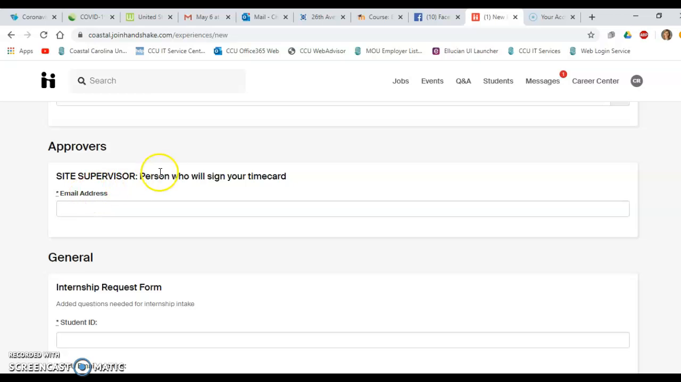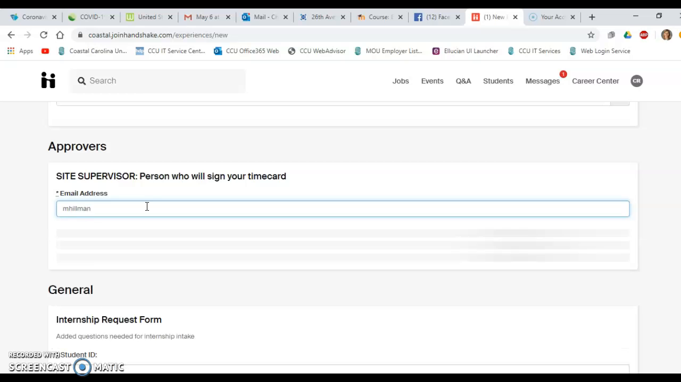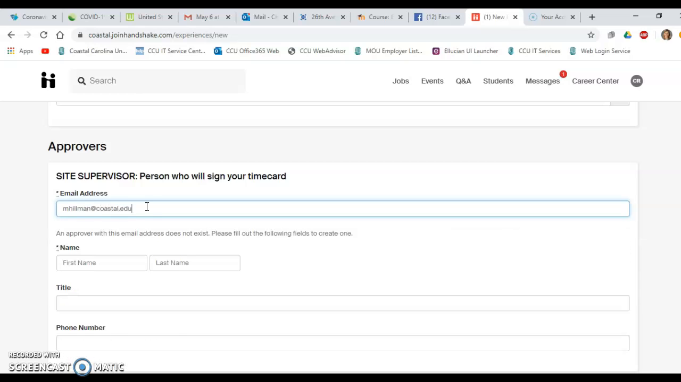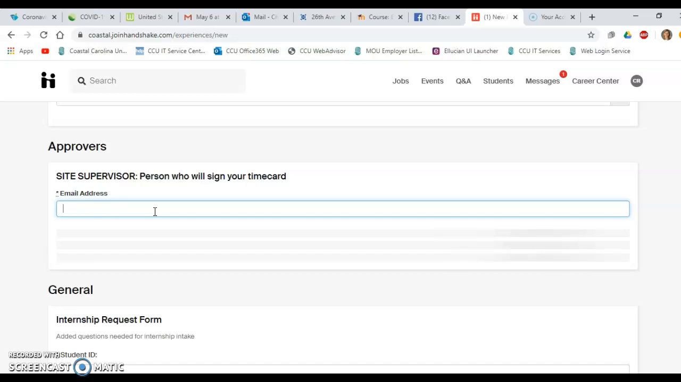So this is important, important, important. This site supervisor, this is the person who's going to sign your time card. They're also going to approve this experience. And until this is approved, you cannot go out to the site to do your experience. So you need to double check and triple check and recheck your typing to make sure that you type in this correctly. And so I'm going to write mhillman@coastal.edu. And it doesn't look like she has ever used this email address to be a supervisor. But there might be another one in there who has done this experience before.